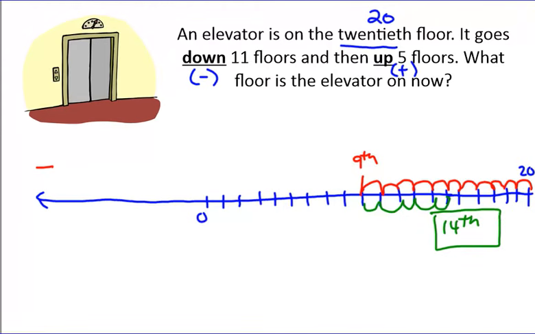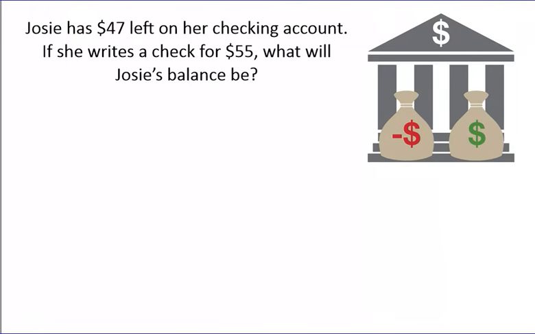All right, next problem. So here we're talking about money. So Josie has $47 left in her checking account. If she writes a check for $55, what will the balance be? Okay, so right now she has $47, but she's going to write a check. And when you write a check, that means that you are going to subtract it, okay, for $55.